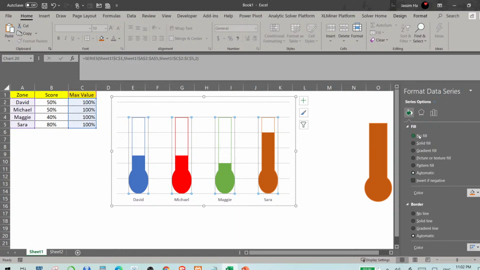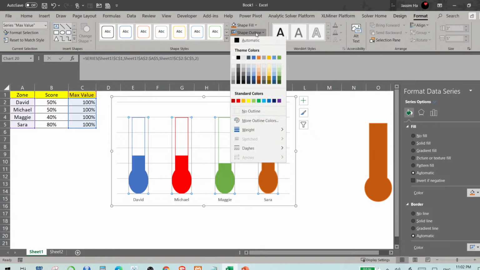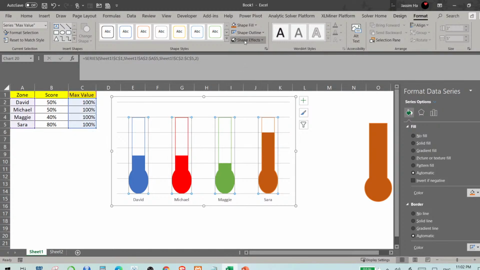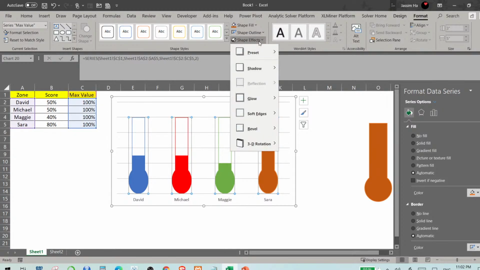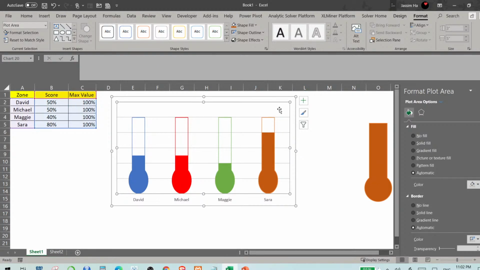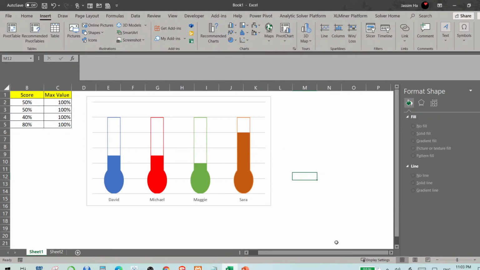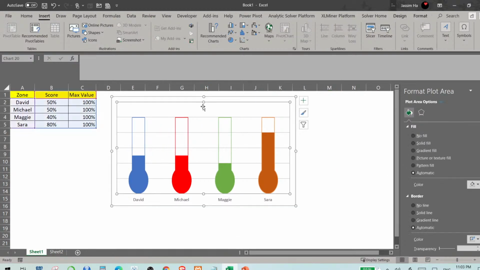So go to format, shape outline, there's no outline, shape effects. If you want to add any effects, no, I don't want to add any effects at the moment. Yes, so you can use this and then go to, let me get rid of this. Yeah, so it looks aesthetically pleasant.